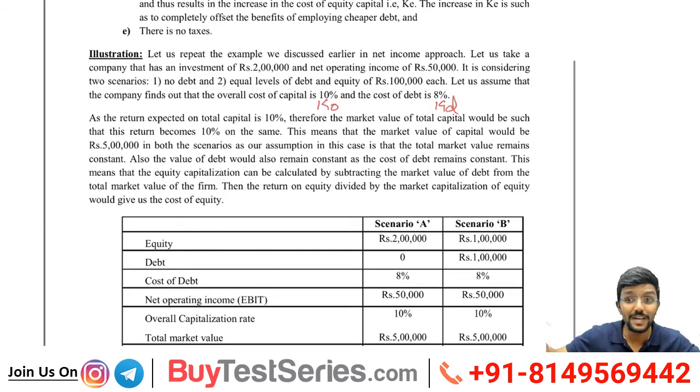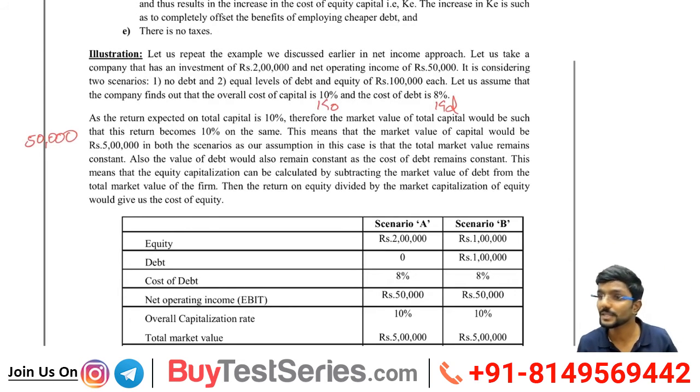Agree now. Why? How did I get 5 lakh? My EBIT, how much? 50,000 is EBIT. What is my overall cost of capital? 10%. Correct. Overall cost of capital means debt plus equity. EBIT is available for both debt as well as equity. So 50,000 earnings is available for total capital providers.